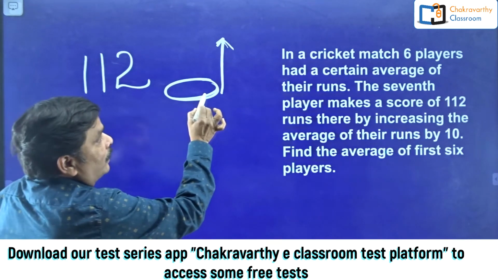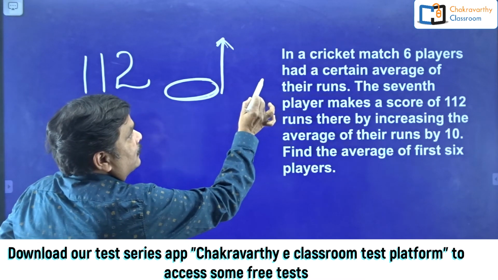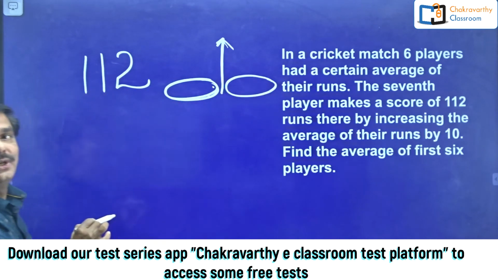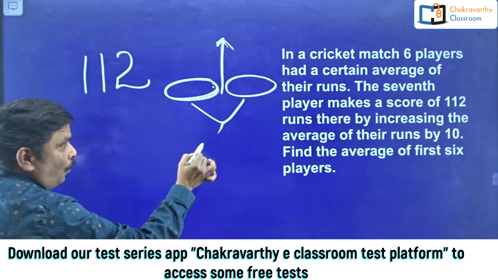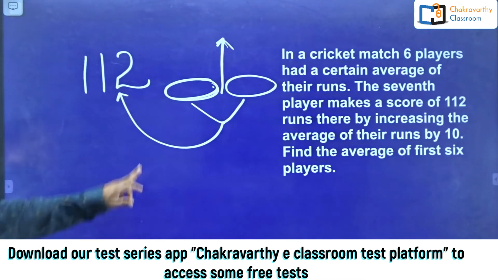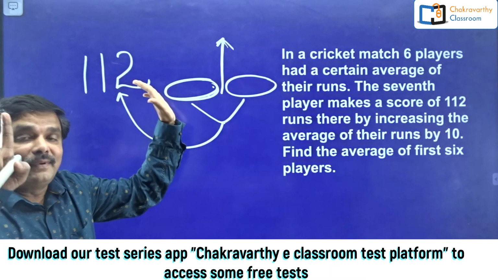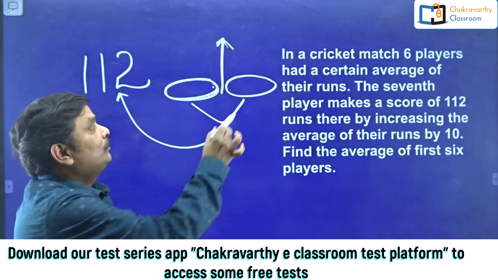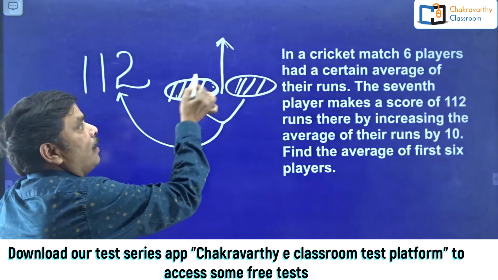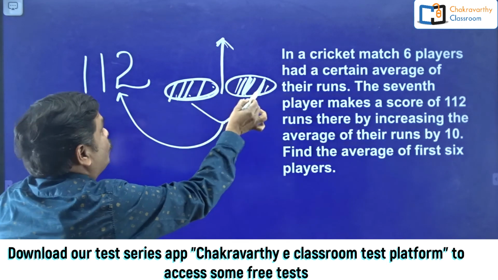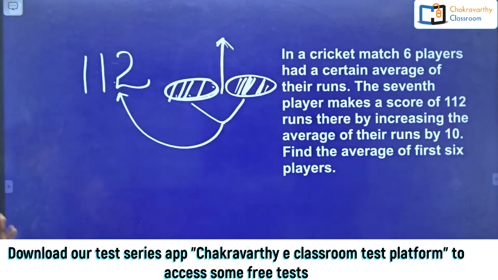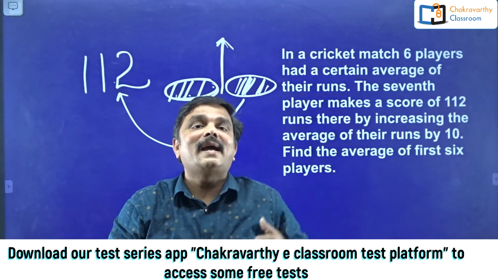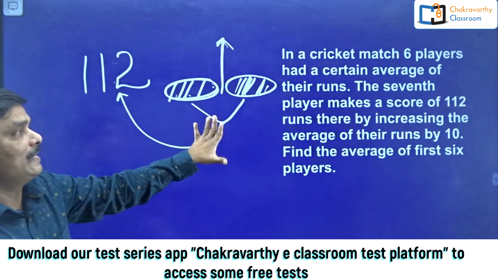Now this was the previous average. Seventh person has done these many runs more than the previous average. So these two will become 112. Previous average, and the seventh person had made more than previous average these many runs, both together equal to 112. Now, the seventh person has done how many more runs than the previous average? So that will be found out very easily.